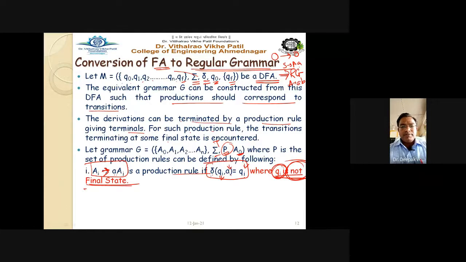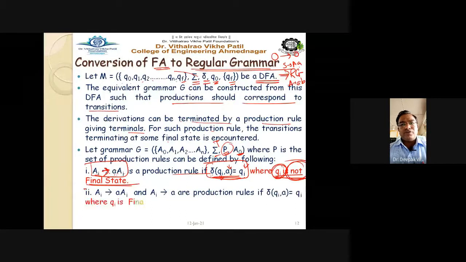Getting this point? If in the given automata the transition is in this particular format, provided that the state is not the final state, then straight away write the production in this format: Ai gives a Aj. Now in the second case, what do we write?